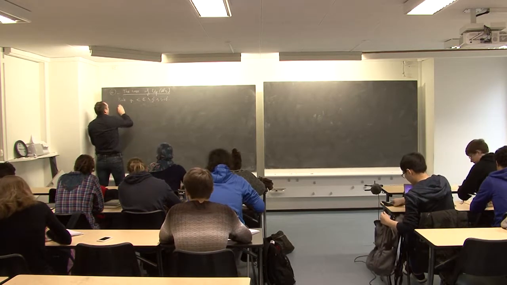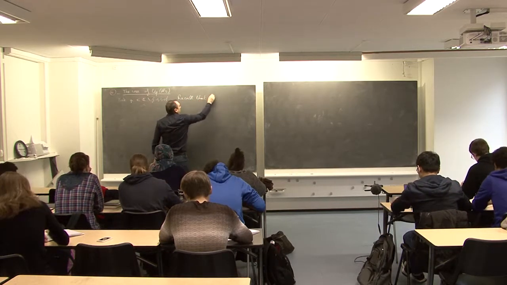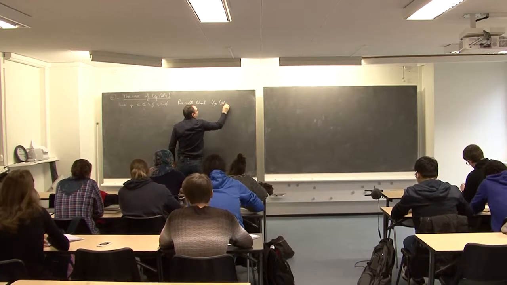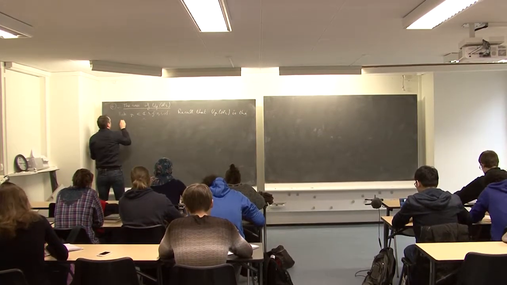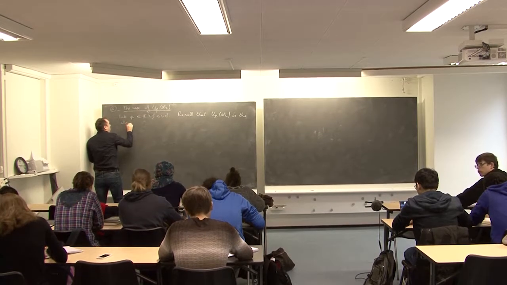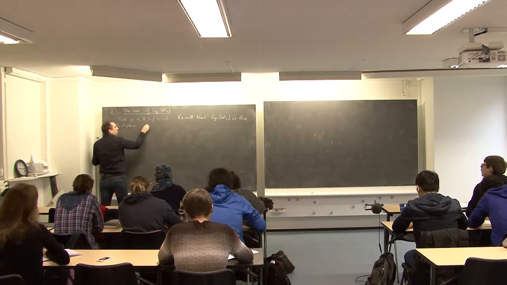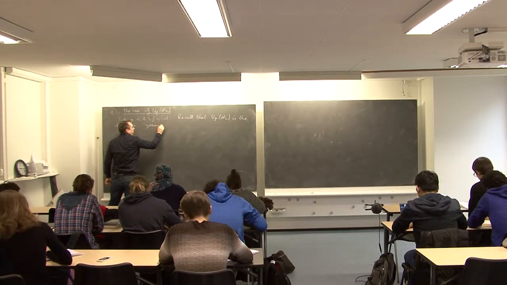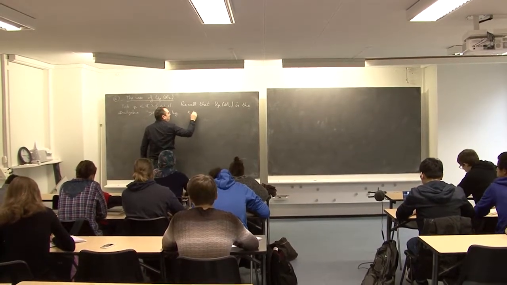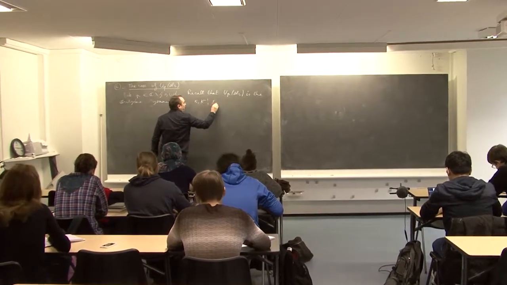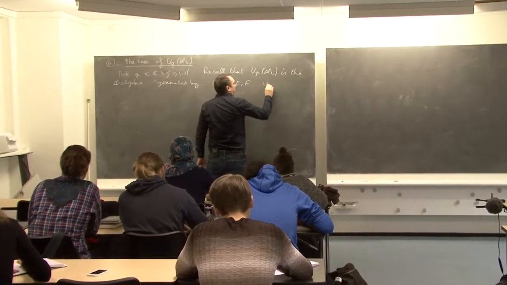And I recall that U_q(sl2) is the algebra over C, the complex numbers, generated by K, K inverse, E, F, and with the relations.